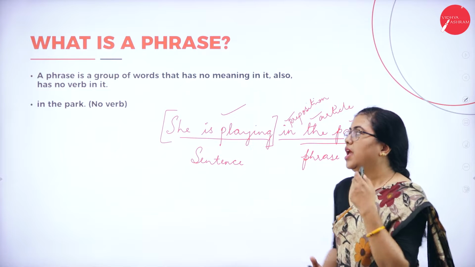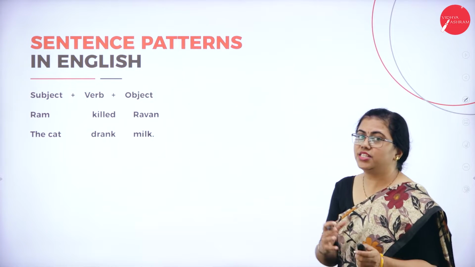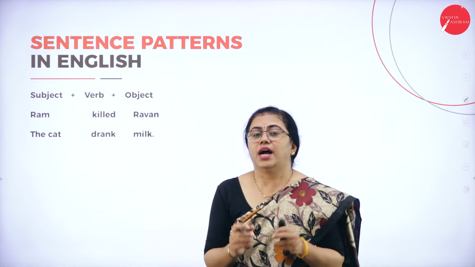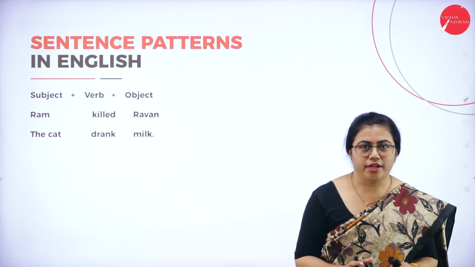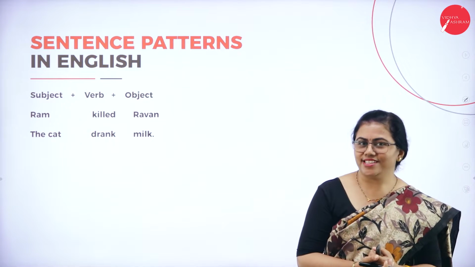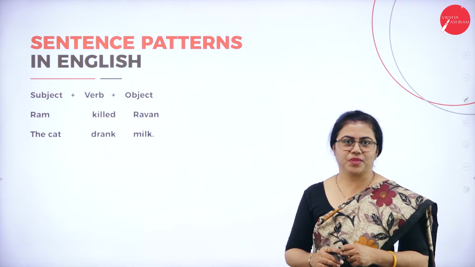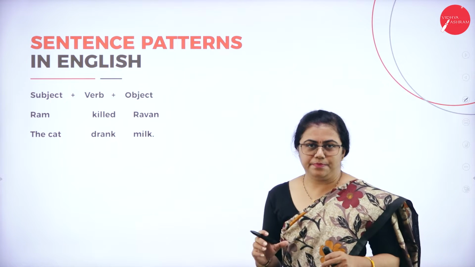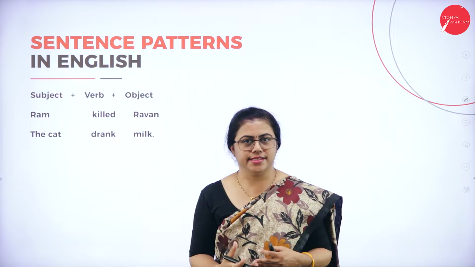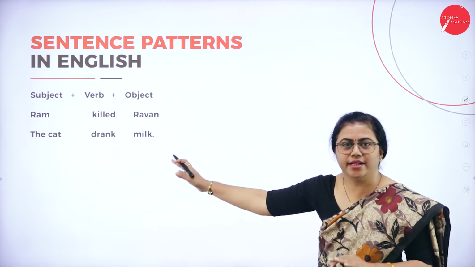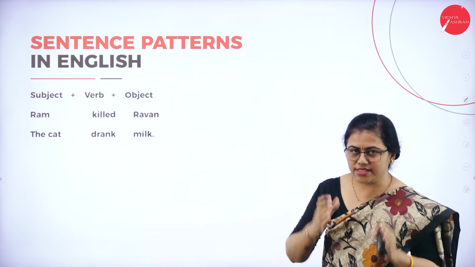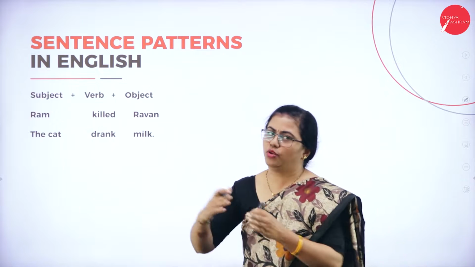Okay, so now let us move on to the sentence pattern in English. Understanding sentence patterns is very important in order to understand transitive and intransitive verbs. There are various sentence patterns in English. When you learn forming sentences, you will frame sentences in this way, wherein you have a subject, a verb, and an object.